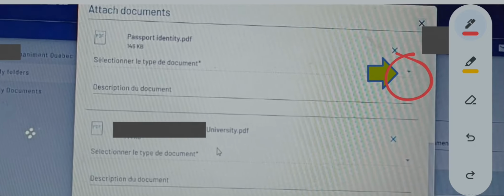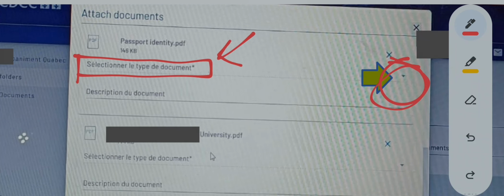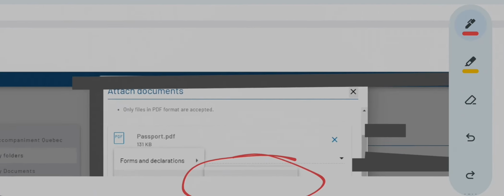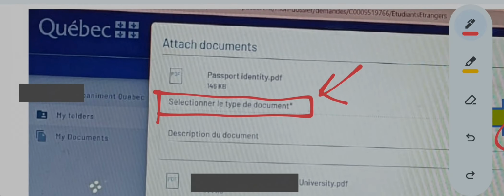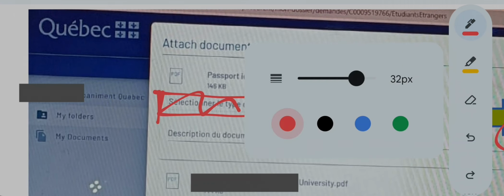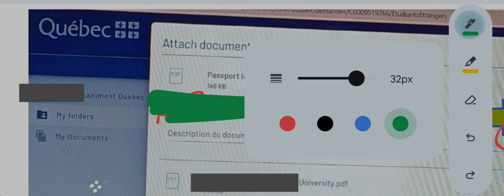After selecting over here, you see "select the type of document" written. Then when you have chosen that option, that option will come over here. So when you have selected that it is principal applicant's passport, the same will appear over here. So after this, when you have selected principal applicant's passport, this will not come. What will be written?